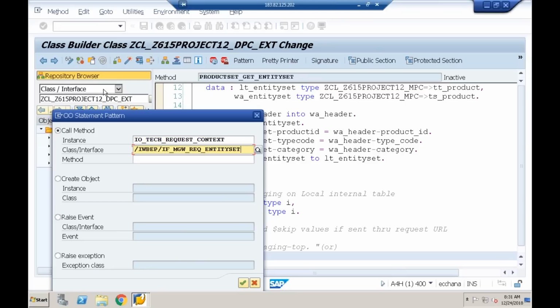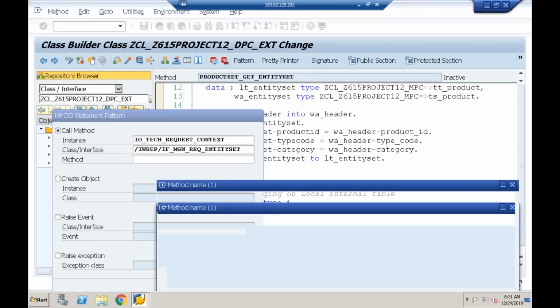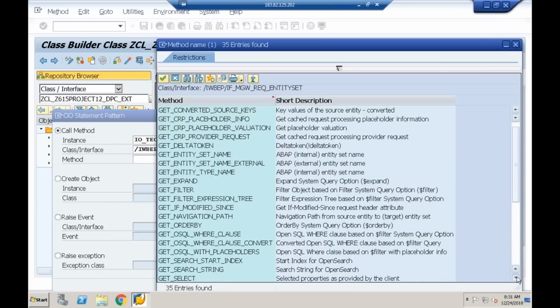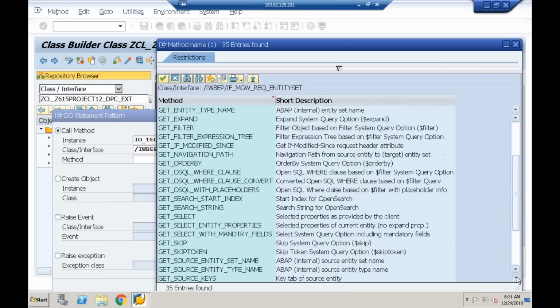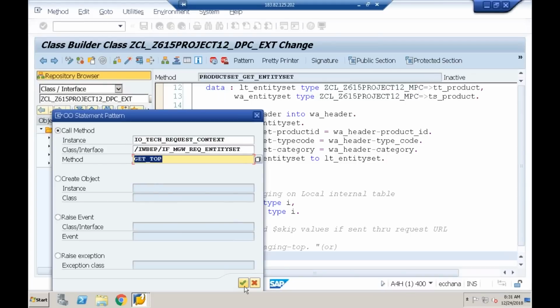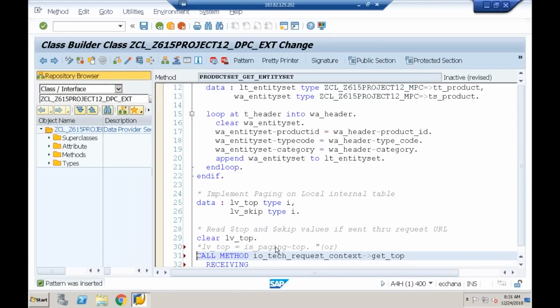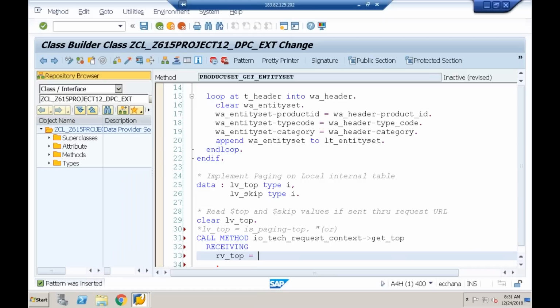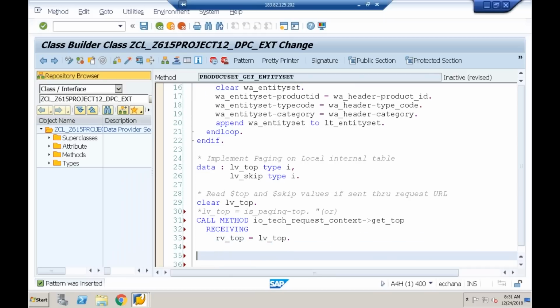In this, there is a method in the interface. What is the method? Get_top. Returning becomes receiving. rv_top equal to what? lv_top. That's it. I got the top value.